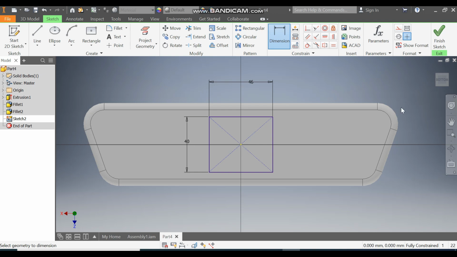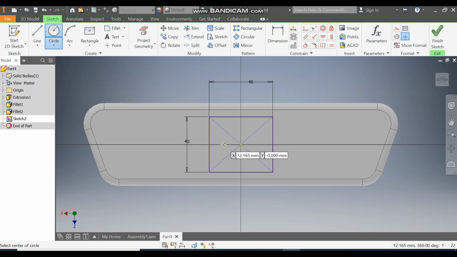Okay, now here take circle command, make one circle here of dia 6. Okay, and one circle here of dia 6. Go to dimension. From center point, the distance will be of 12 mm, and this also from center point 12 mm. Go to horizontal constraint, select this, select this, select this and select this.